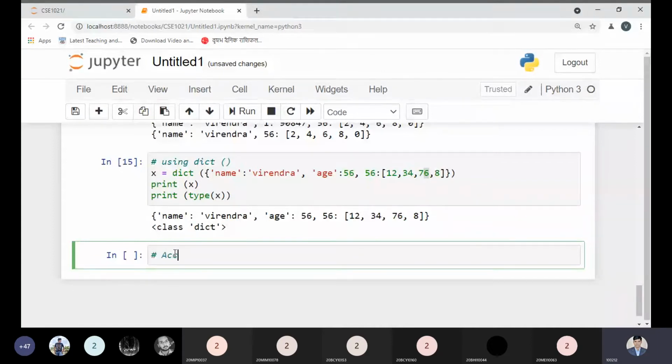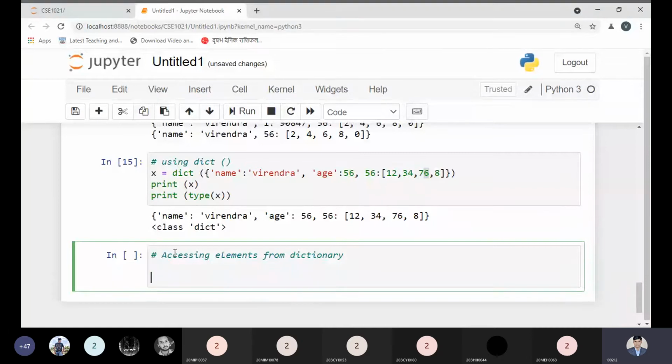Okay, good. If you want to access some elements, the next point is accessing elements from the dictionary. How can we do it? Here we have a simple syntax. Let us take the same example. Here we have two methods.